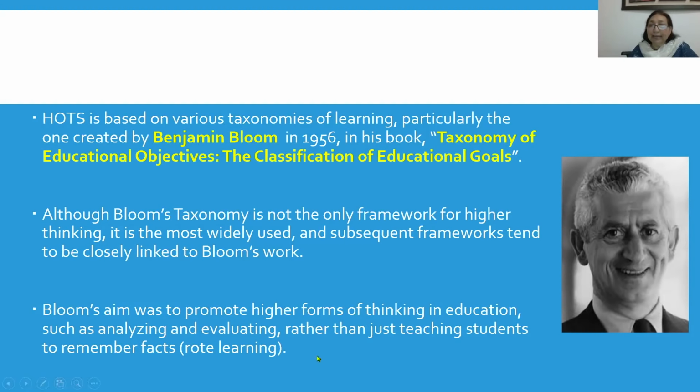So this, as you can see over here, is the picture of Benjamin Bloom. As long back as 1956, in his book Taxonomy of Educational Objectives, the classification of educational goals, he had talked about the concept of learning at different levels. So let's see what it is that he was talking about.